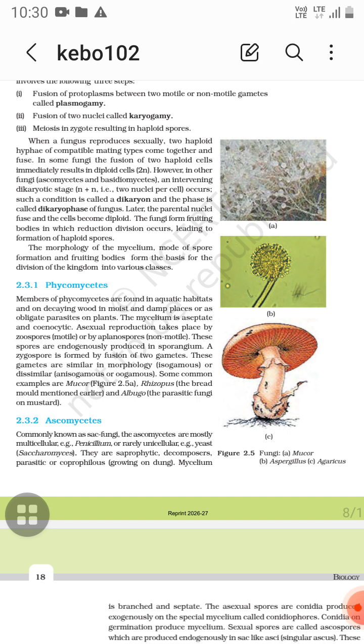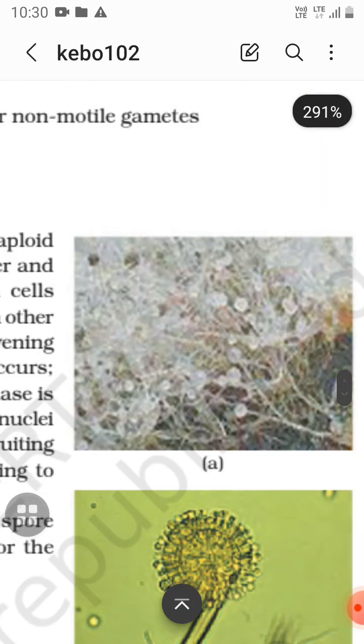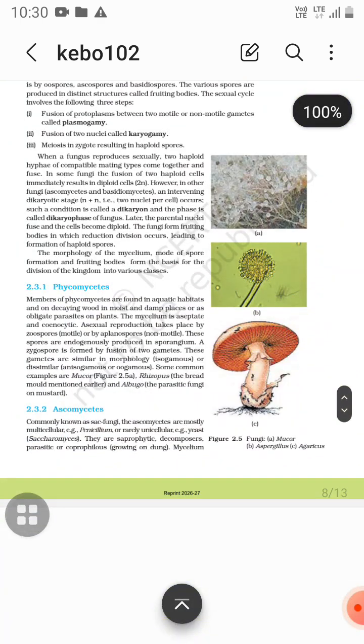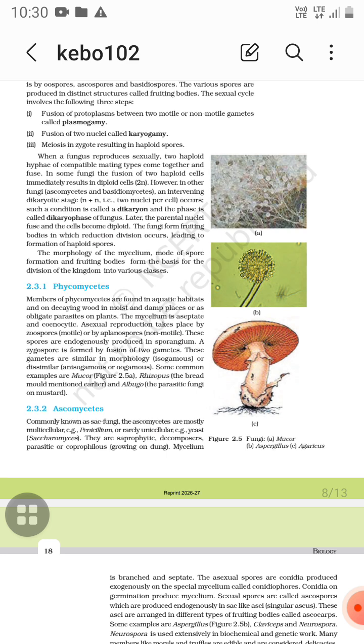Now, some common examples of Phycomycetes are Mucor. See in the diagram, it's kind of like this shape. So Mucor. Now, second is the Rhizopus. Rhizopus, it is the bread mold. Okay, and third is the Albugo, which is a parasitic fungus on the mustard plant. So Albugo, which is a parasitic fungus on mustard.